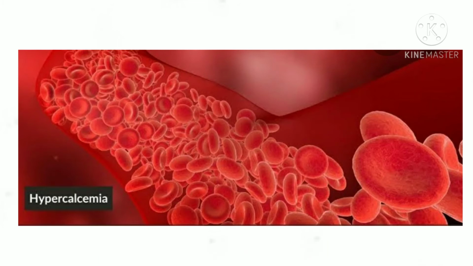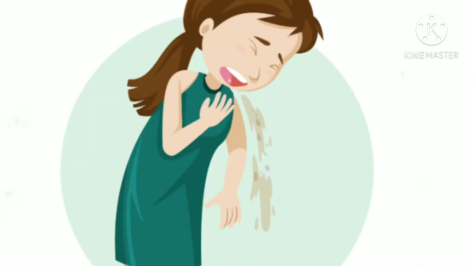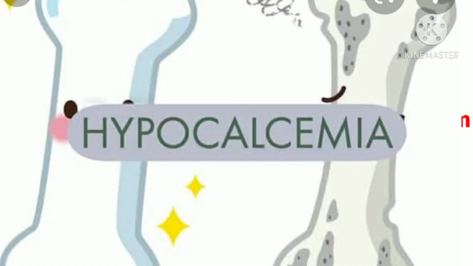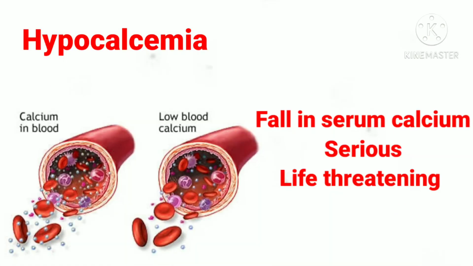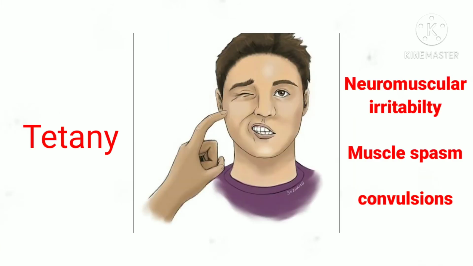The symptoms of this hypercalcemia include lethargy, muscle weakness, loss of appetite, constipation, nausea, increased myocardial contractility and susceptibility to fracture. Next is hypocalcemia. Hypocalcemia means there will be a fall in the serum calcium level below 7 mg per dl. This is a more serious and life-threatening condition, causing tetany. The symptoms of tetany include neuromuscular irritability, spasm and convulsion.